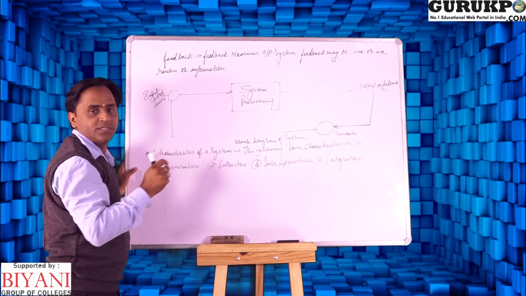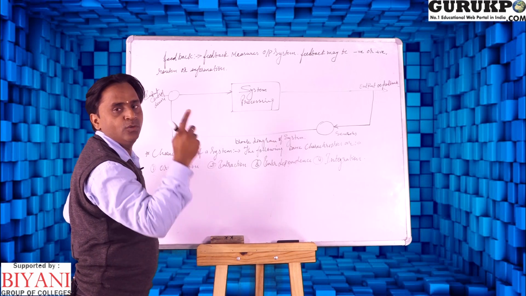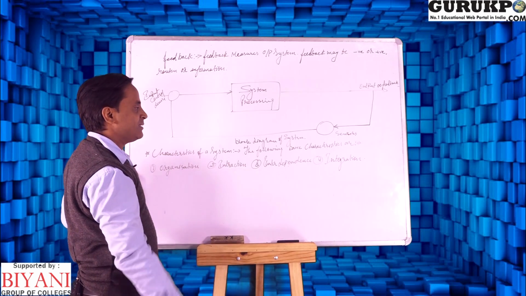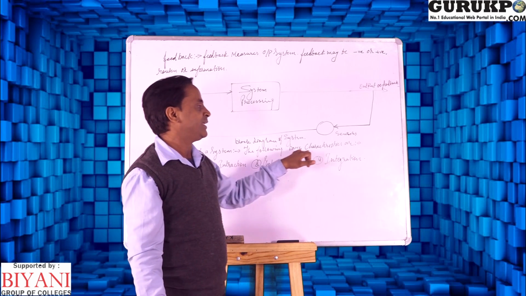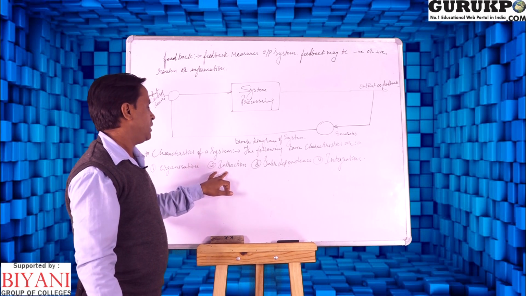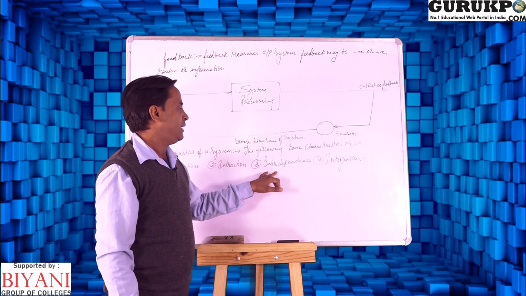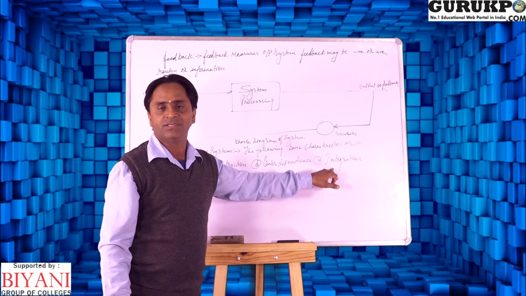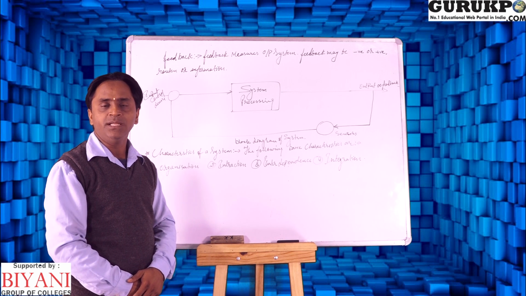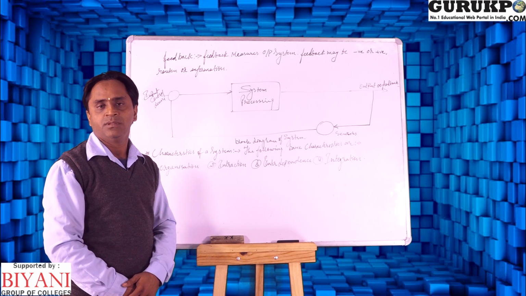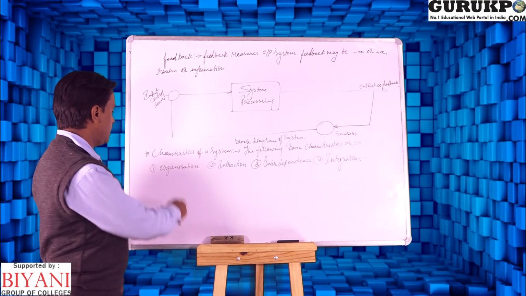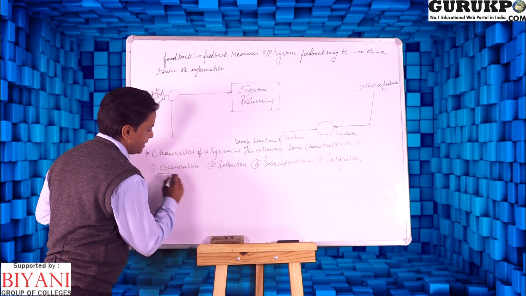After this block diagram we move to system characteristics. The basic characteristics are organization, interaction, interdependence, and integration. These four characteristics are followed in a system, and we will discuss them. First of all, we will discuss organization.